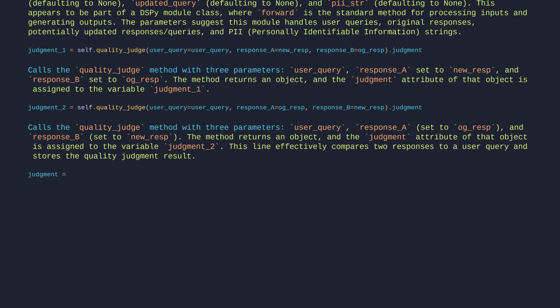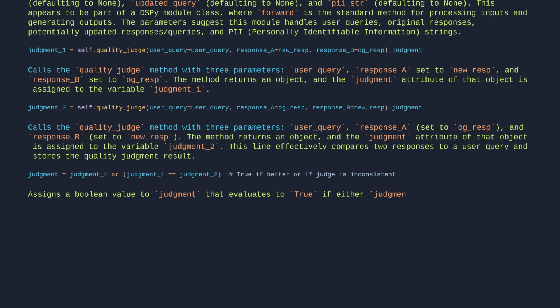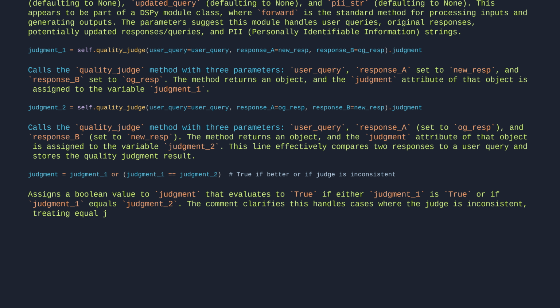judgment = judgment1 or judgment1 == judgment2, # true if better, or if judge is inconsistent. Assigns a boolean value to judgment that evaluates to true if either judgment 1 is true or if judgment 1 equals judgment 2. The comment clarifies this handles cases where the judge is inconsistent, treating equal judgments as valid even if neither is strictly better.